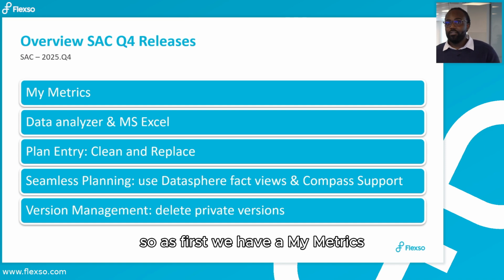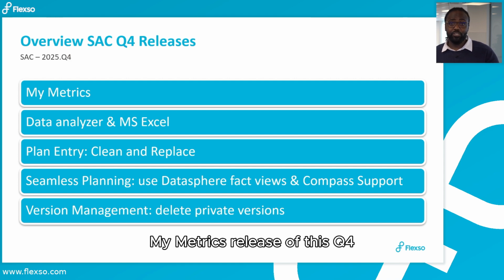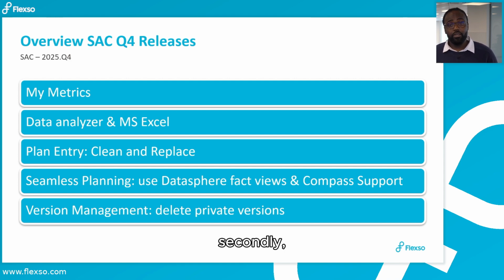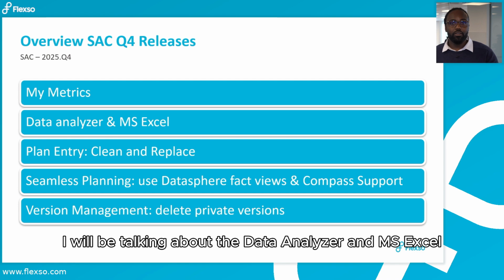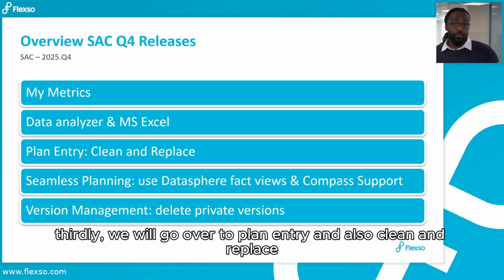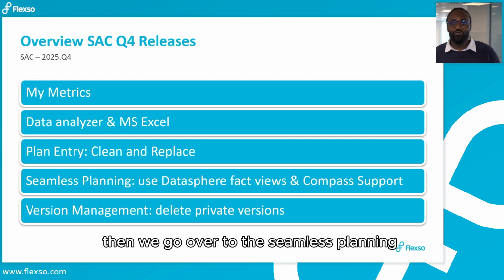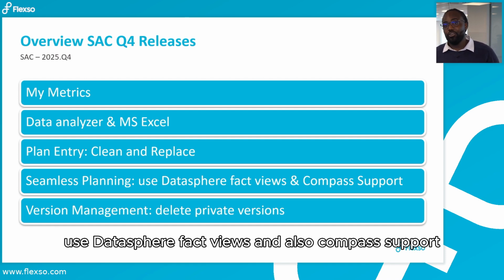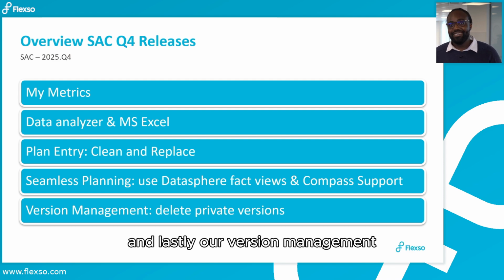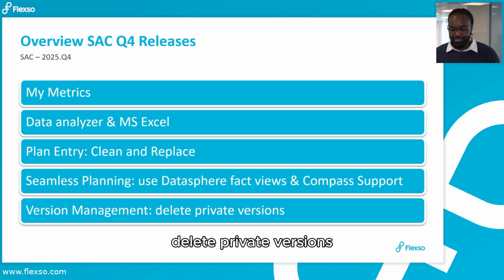So at first, we have My Metrics. I will be speaking about the My Metrics release of this Q4. Secondly, I will be talking about the Data Analyzer and MS Excel. Thirdly, we will go over to plan entry and also clean and replace. Then we go over to the seamless planning, the use Datasphere effect views, and also Compass support. And lastly, our version management, delete private versions.